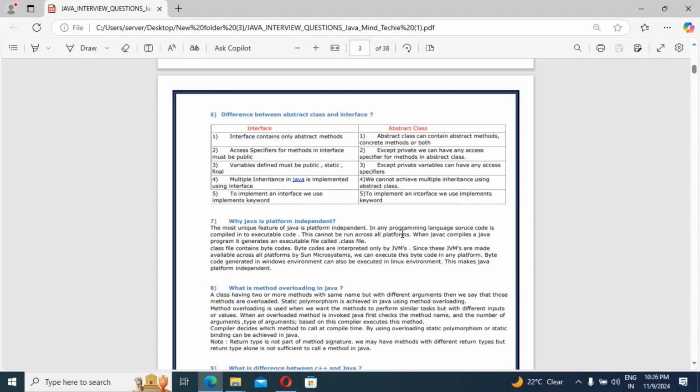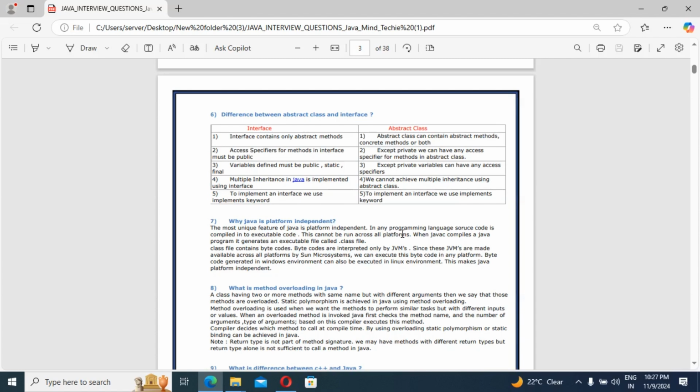But in an abstract class, except private, variables can have any access specifier. The next difference: multiple inheritance in Java is implemented using interface only. We can't achieve multiple inheritance using abstract class.